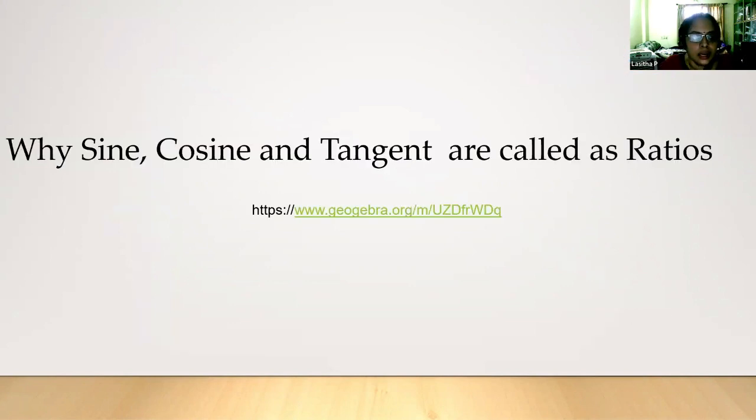Okay. And here we are calling sine, cosine, tangent ratios. We don't use any units, like centimeters or meters, while writing these values. They are ratios. So why are they called ratios? We have to give them an insight. For that, you can adopt different tools.